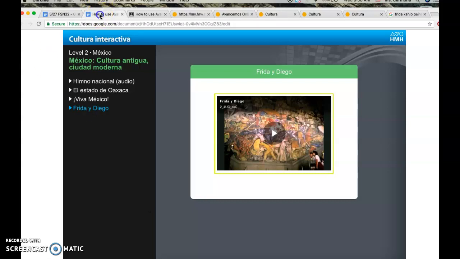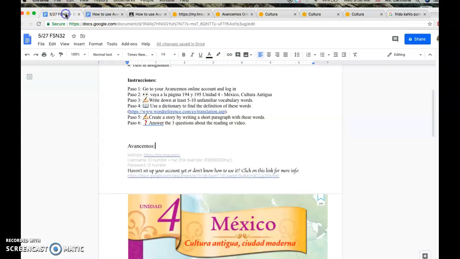Now I'm going to go back to the assignment. Okay? Here we go. Make sure that you complete all the steps, you create the short paragraph, and you answer the 3 questions. Now for these answers, I'm not looking for a super answer that you translated on Google. I want you to use what you know, and I want you to use the vocabulary that's given to you also in the textbook. Okay, so feel free, feel confident. I'm not here to judge you. I'm here to help you and support you.